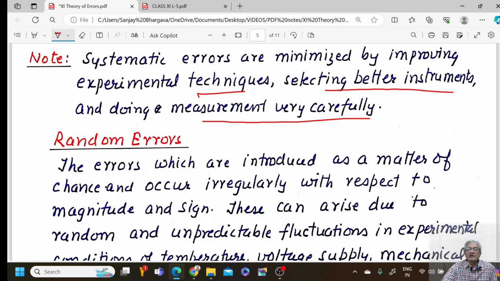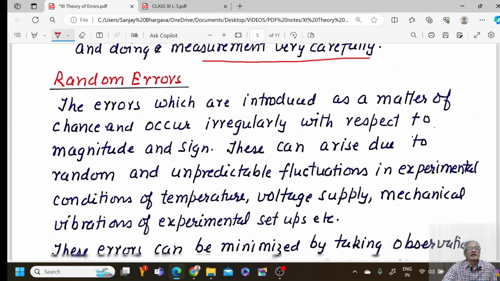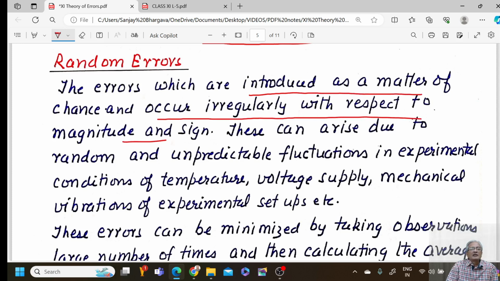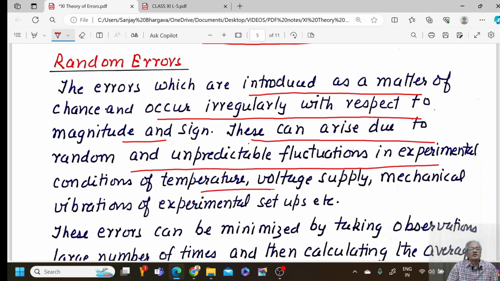Then we have the second category of errors, the random error. What does the random error say? Random, as the word says, just occurring by matter of chance and may be very irregular in pattern. So the errors which are introduced as a matter of chance or occur irregularly with respect to magnitude and sign are called random errors. These arise due to random and unpredictable fluctuations in experimental conditions of temperature, voltage supply, mechanical vibrations of the experimental setup. Like the table on which you are doing the experiment, suppose somebody pats on it, then the vibrations are transferred to the experimental setup.